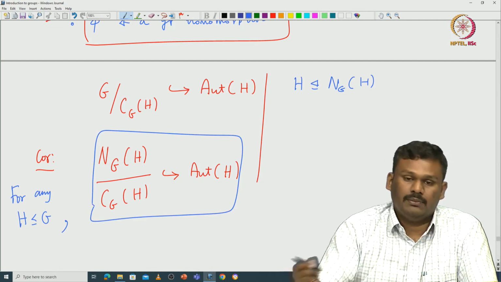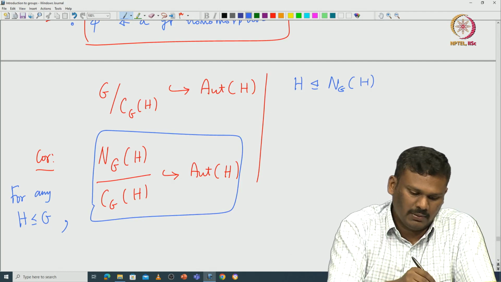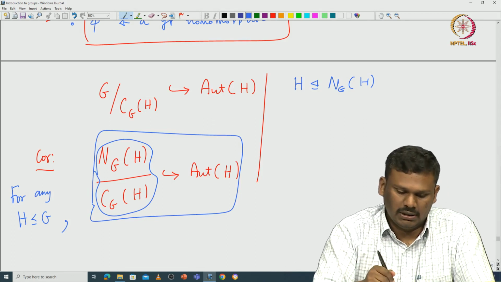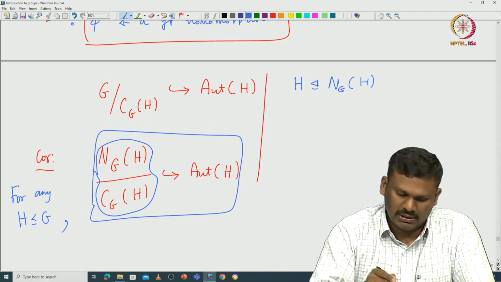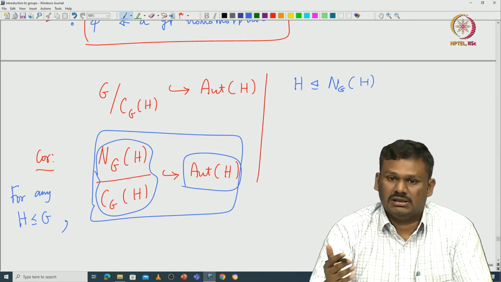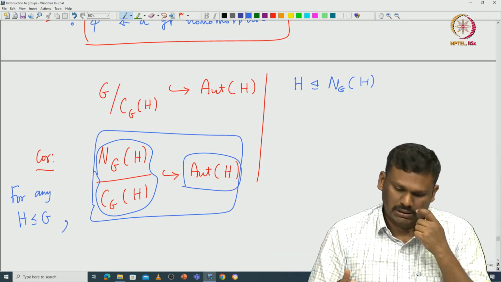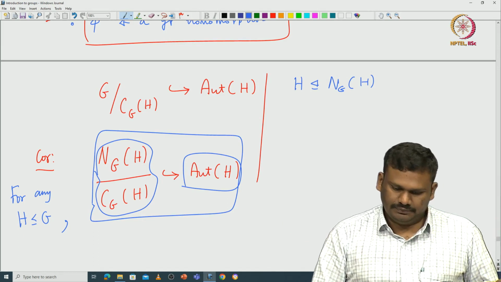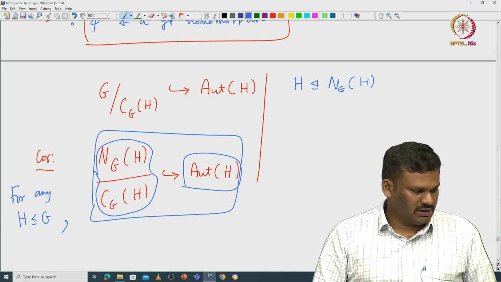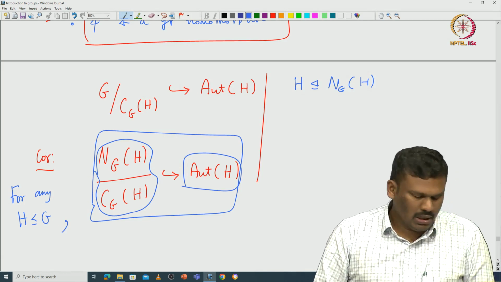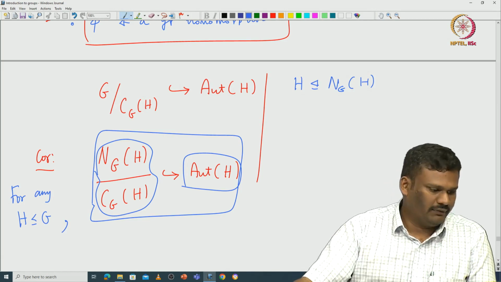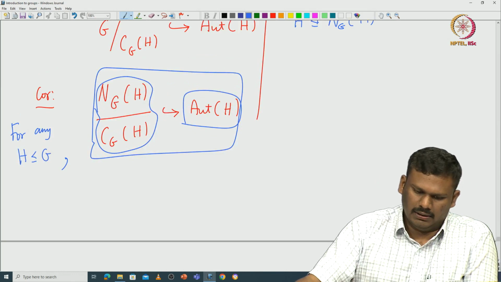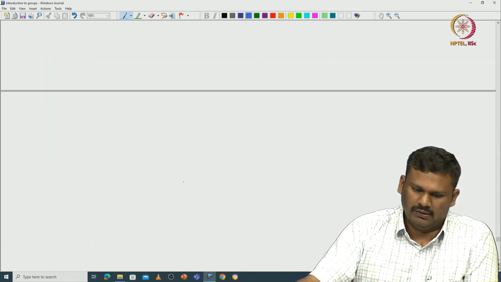So why is such an observation important? Sometimes we may have more information about this quotient, the normalizer modulo the centralizer. That tells you that such a group sits inside the automorphism of H, which means this automorphism group of H must be somewhat large, not something very small. This is a very important observation, at least for theoretical purposes. Now we are going to apply these observations to prove some very cute results.